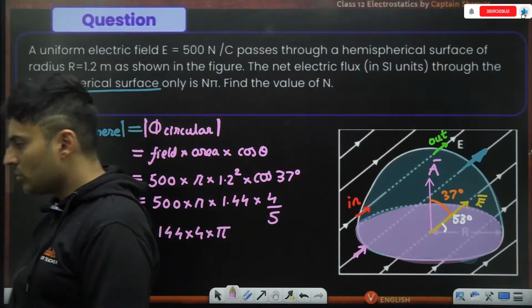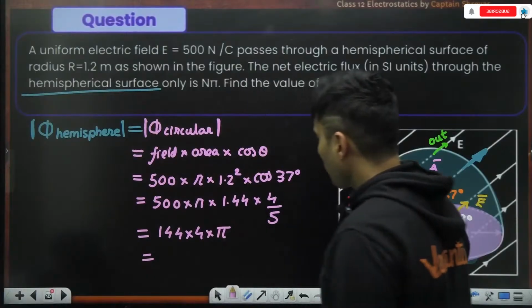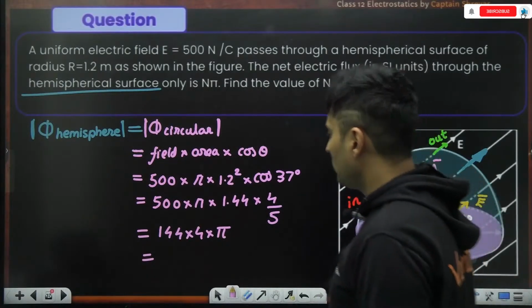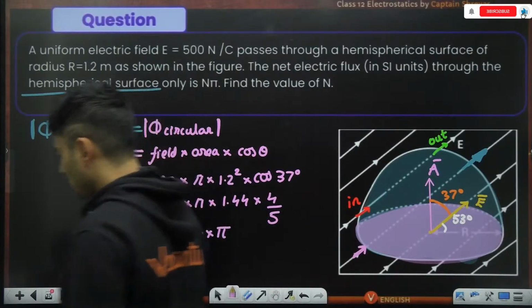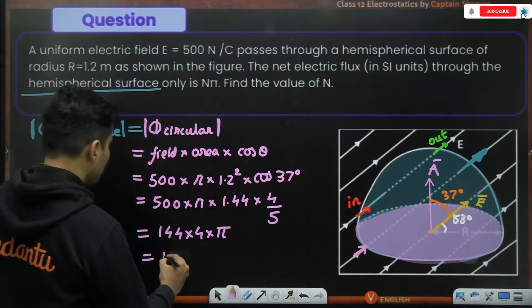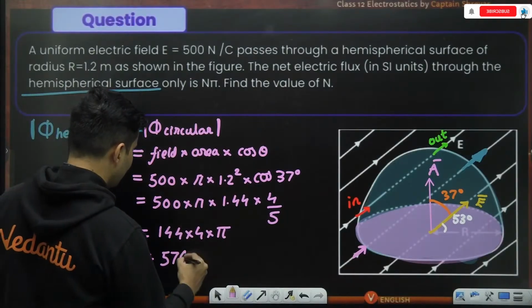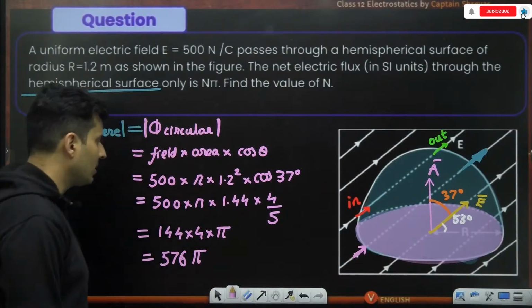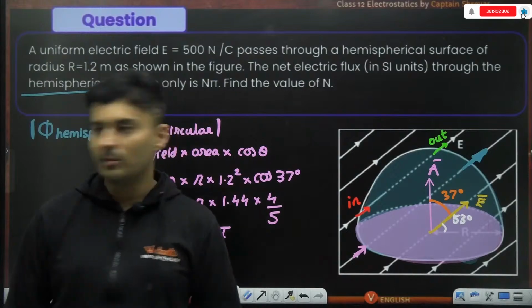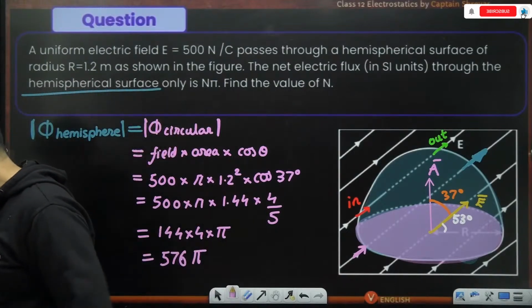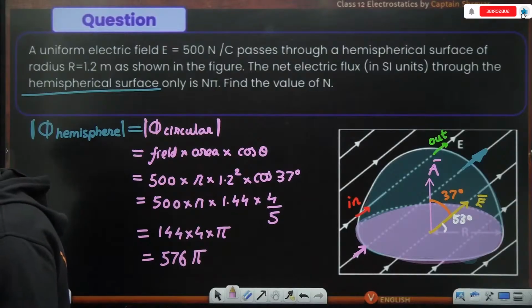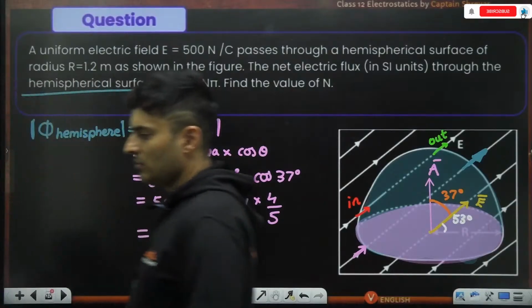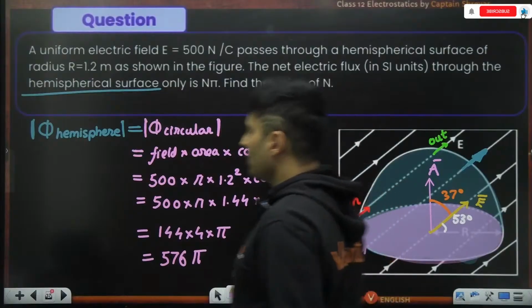That's it. So I think, how much will it be? 4 fours are 16, 560 and 14, 576. It should be 576 pi. Just check this out. 576 pi. That should be the answer. Everyone? Okay, perfect. All right. Awesome. 576 pi is the right answer.